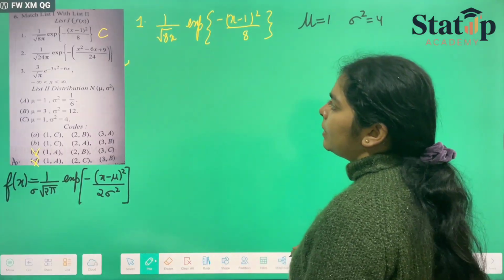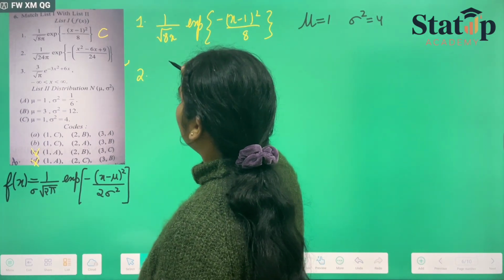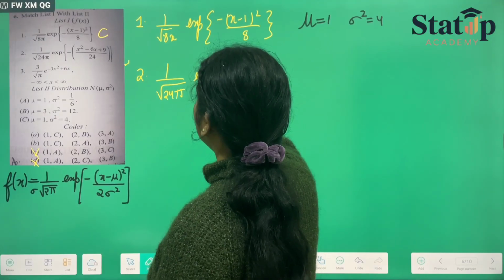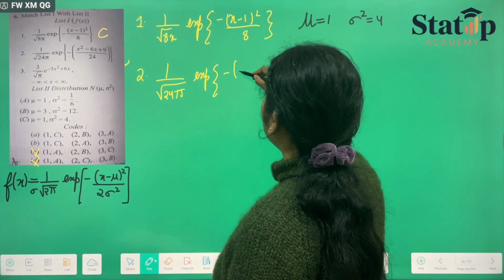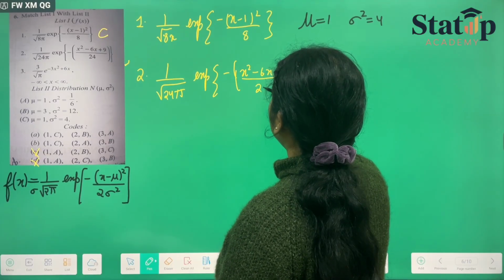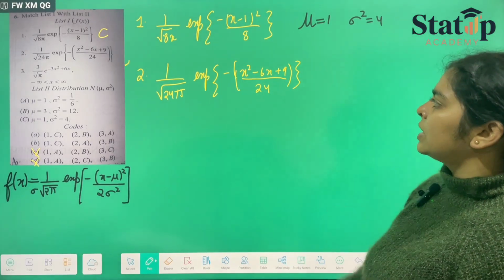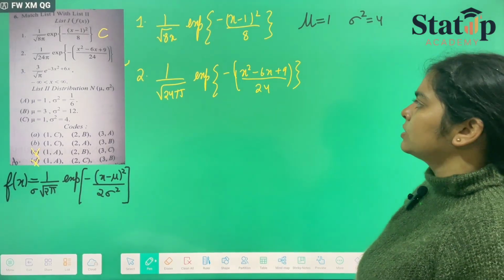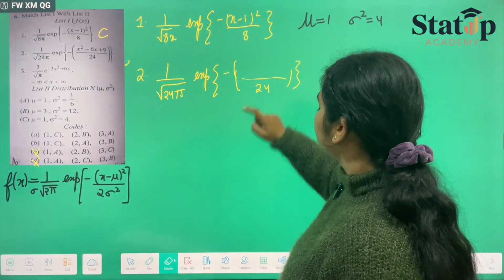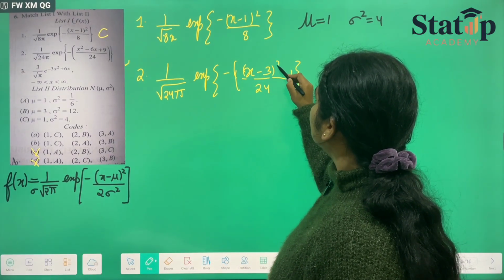Now we have to look for 2 and 3. The second one is 1 upon root 24 pi exponential of minus (x square minus 6x plus 9) upon 24. If we see this closely, the numerator is nothing but the square of (x minus 3). So instead of writing all of that, I can write it as (x minus 3) whole square.